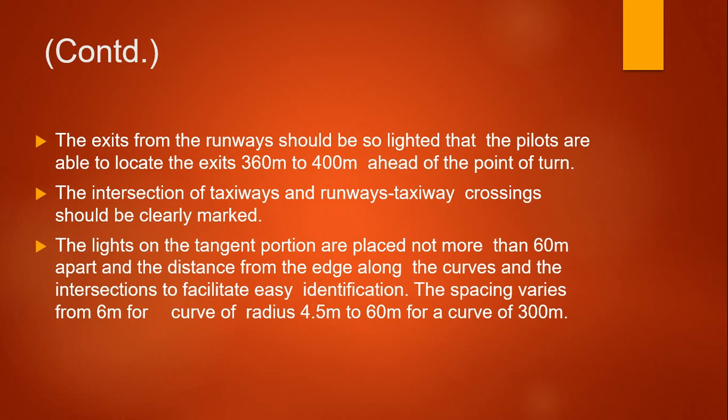The lights on the tangent portion are placed not more than 60 meters apart, and the spacing along the curve and at the intersection facilitates easy identification. The spacing varies from 6 meters for a curve of radius 4.5 meters to 60 meters for a curve of 300 meters.